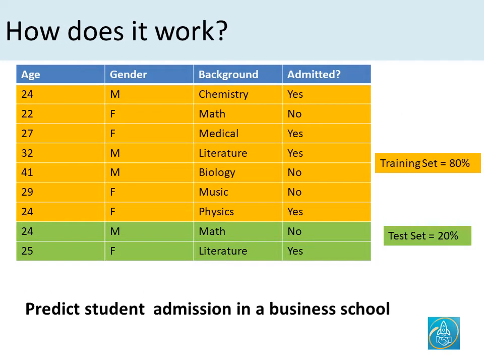Now let's take a look at how machine learning algorithms work. This is a very simple example. If we wanted to predict whether a student would be admitted into a business school, we are going to take the historical data of the applicants to that business school and then feed that to the machine learning algorithm. What you see on the screen is historical applicants with their data around age, gender, their educational background, and then finally whether they were admitted or not.